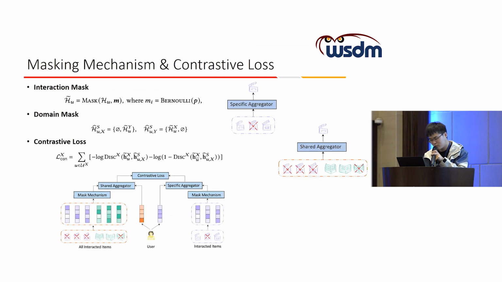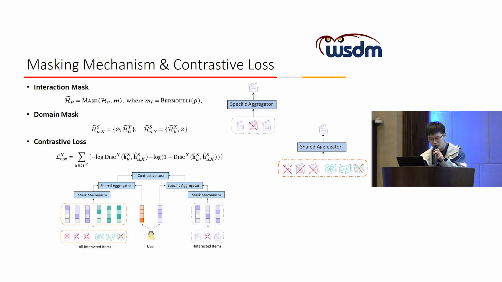In this part, we explain our masking mechanism and the contrastive objective. We first adopt the widely used interaction mask method, just like dropout, which randomly deletes some interacted items from the item set, and then utilize the masked item set for our shared and specific aggregators.